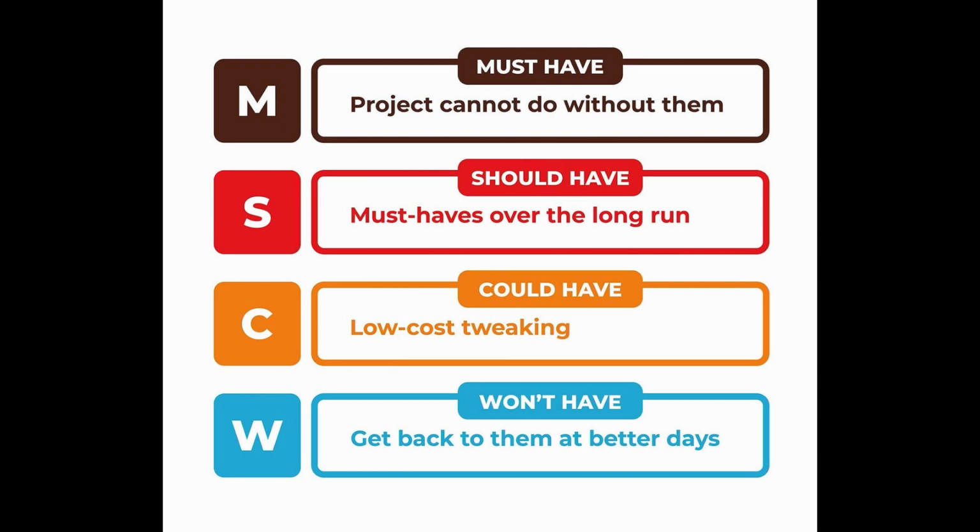MoSCoW is a prioritization technique used to manage and categorize tasks or features into 4 categories. Must-have: requirements necessary for the successful completion of the project. Should-have: important requirements for project completion but not necessary. Could-have: requirements that are nice to have but without impact when left out. Won't-have: requirements recognized as low priority for the project.